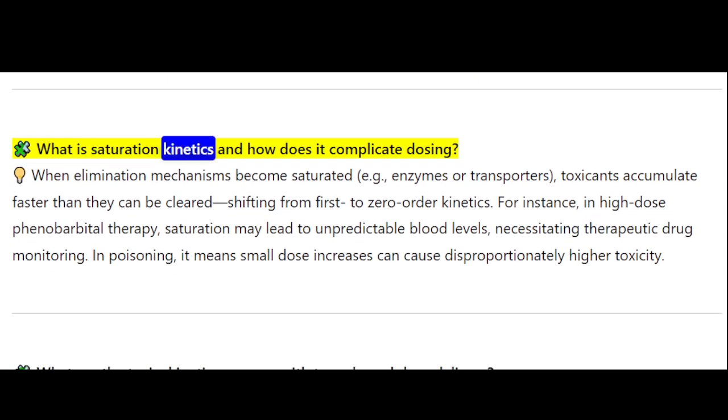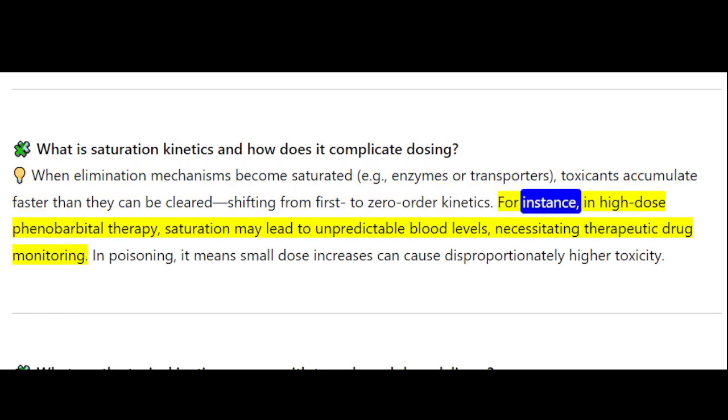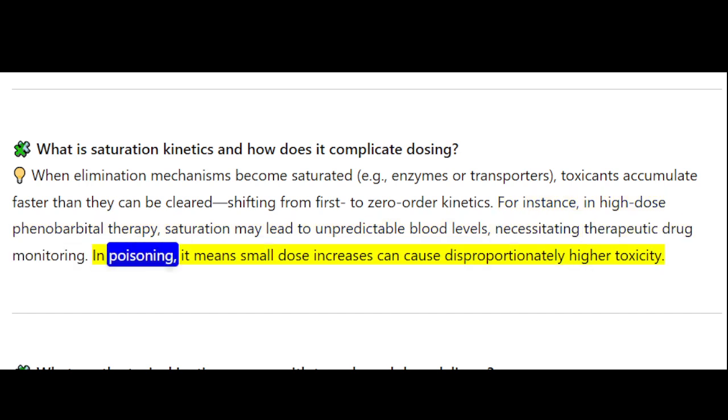What is saturation kinetics and how does it complicate dosing? When elimination mechanisms become saturated, for example, enzymes or transporters, toxicants accumulate faster than they can be cleared, shifting from first to zero-order kinetics. For instance, in high-dose phenobarbital therapy, saturation may lead to unpredictable blood levels, necessitating therapeutic drug monitoring. In poisoning, it means small dose increases can cause disproportionately higher toxicity.